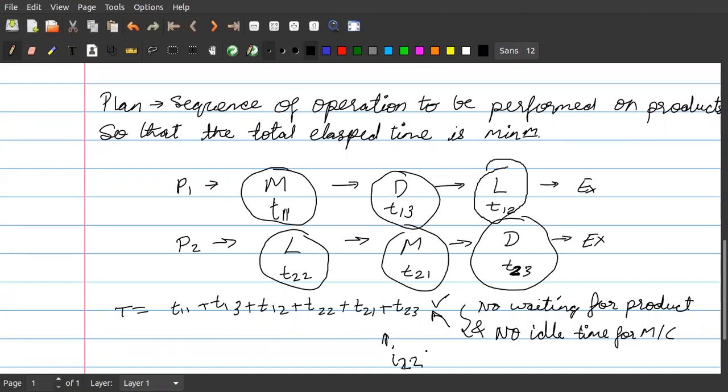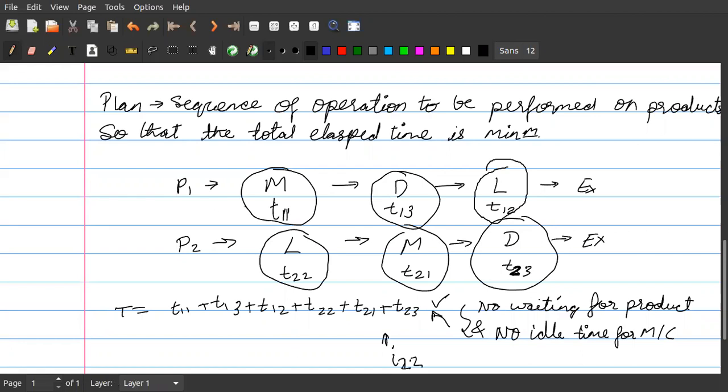Okay, so our objective is to provide such a sequence in which there should be minimum waiting time for the product, and minimum idle time for the machine. That way you can have a better utilization of your machine and better processing time for the products. Is it clear now?